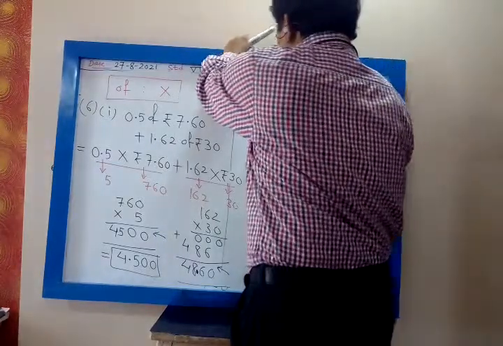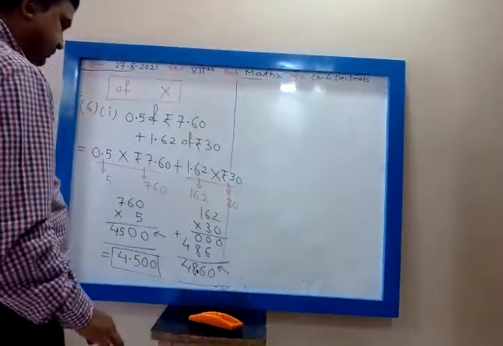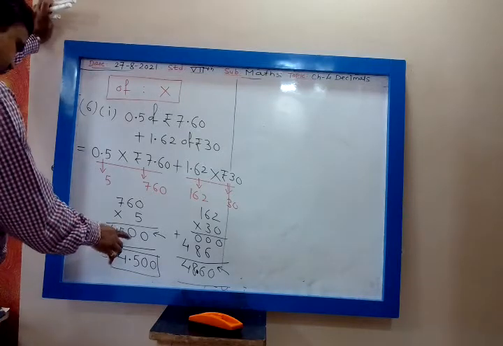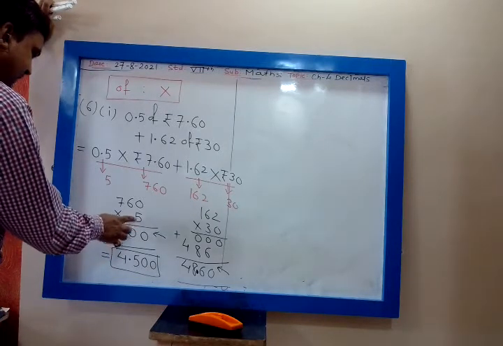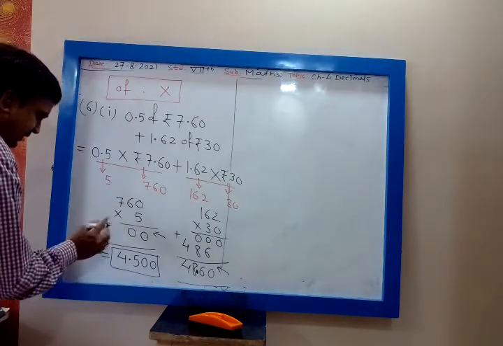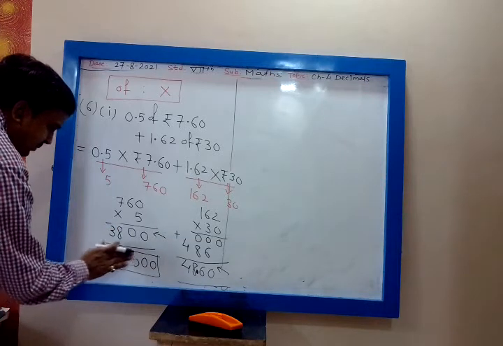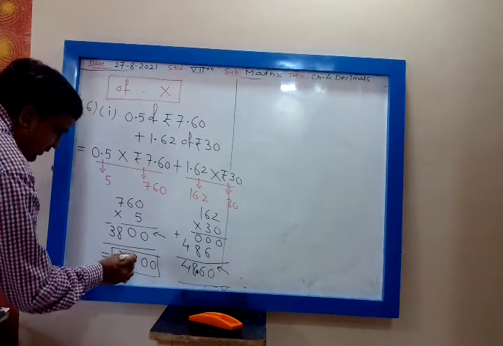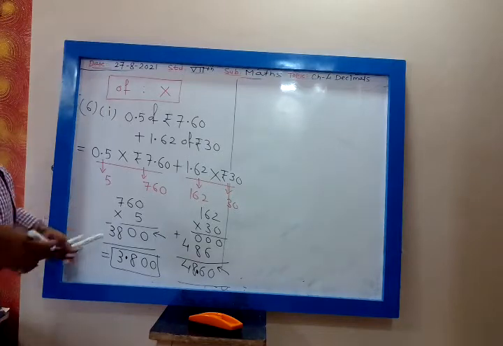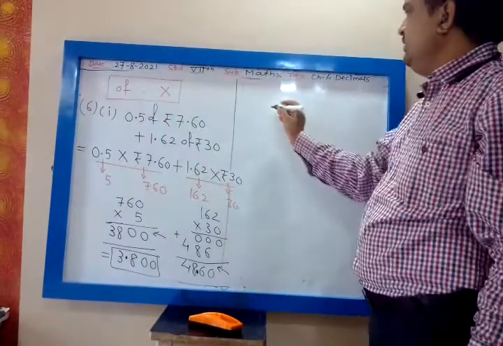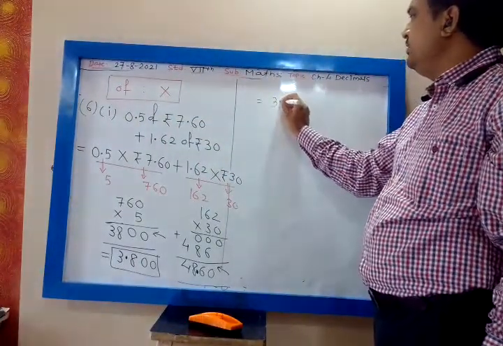So let us add them. 500, 5 6s are 30, 7 5s are 35, yes. 35 plus 3, 38. 3.800, okay. 7 5s are 35 plus 3, 38, yes. So let us see. So the first answer is 3.800